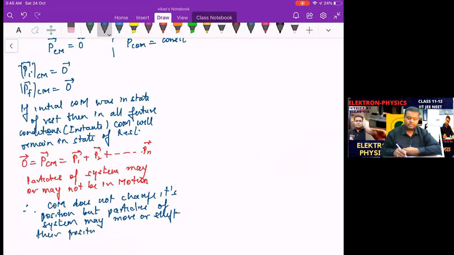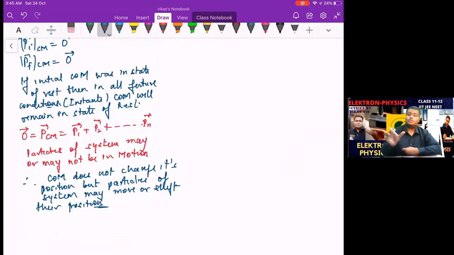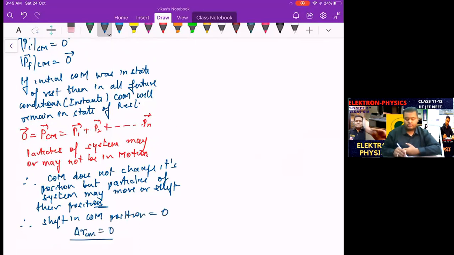Those are the particles of the system, right? But even in short, we can say the shift in the COM, the center of mass position, is zero. So can we write that delta RCM is equal to zero? Center of mass may not be at the origin; it may be at a fixed position, but in a future instant, its position is also the same.